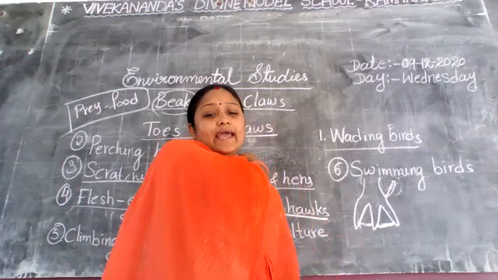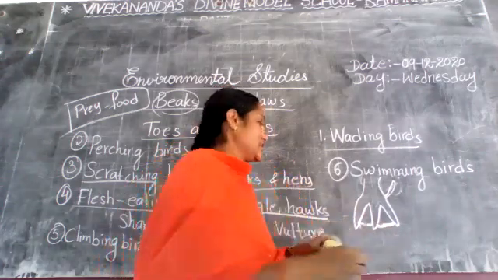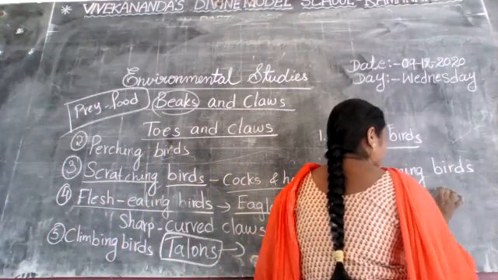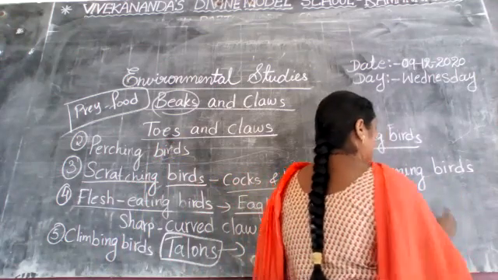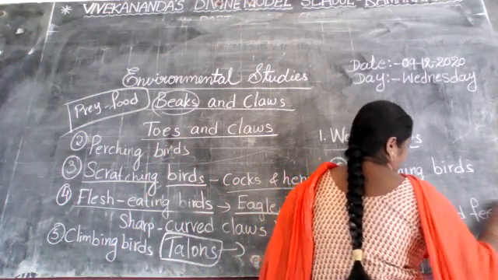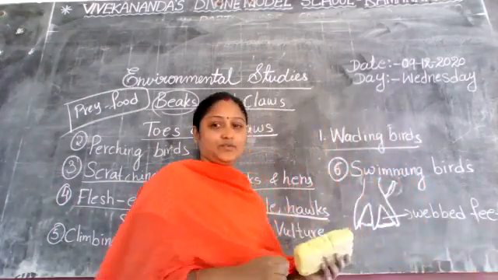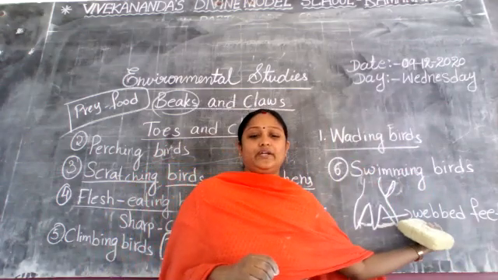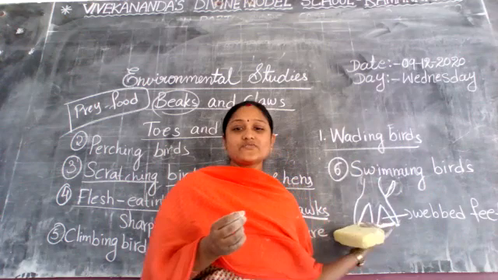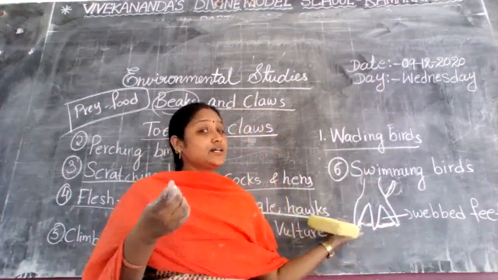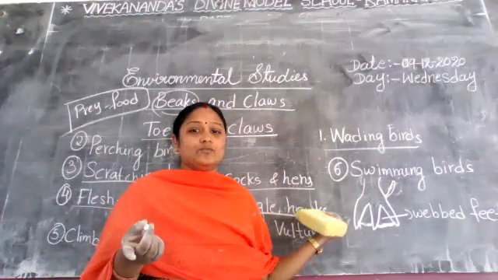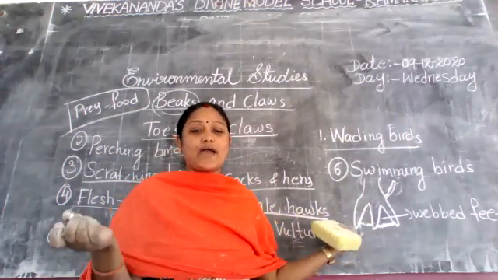These webbed feet help these birds to swim. This foot is called a webbed foot. W-E-B-B-E-D, webbed feet. What are the swimming birds here? I already told you: ducks, swan, crane.